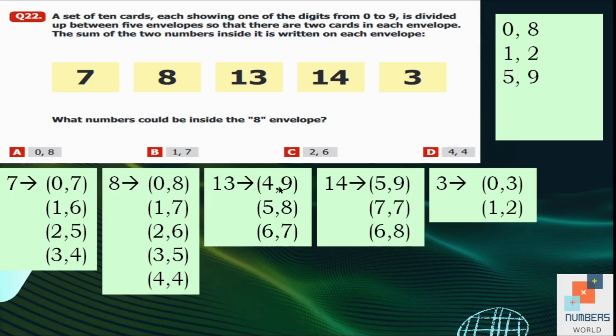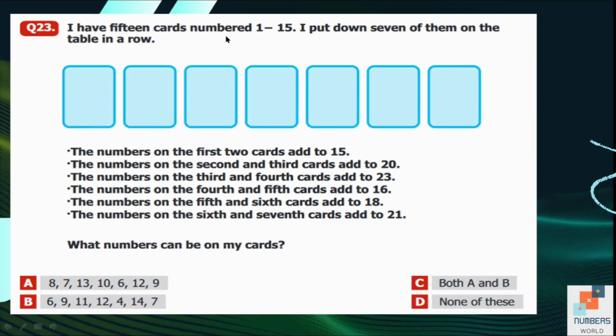Now, from the list of the pairs of 13, we are going to choose 6 and 7 because 9 is already taken, so this pair is rejected, and 8 is also taken, so we can't take 5 and 8. We will take 6 and 7. So now it's turn for 7. Here we can't take 0 and 7 because both numbers are written over here. 1 and 6. 1 is already taken, 6 as well. 2 and 5 is also booked. So 3 and 4 is the possible pair. So it can be considered as our answer because if we have 0 and 8 in the envelope, then rest of the pairs are also sorted. A is our answer.